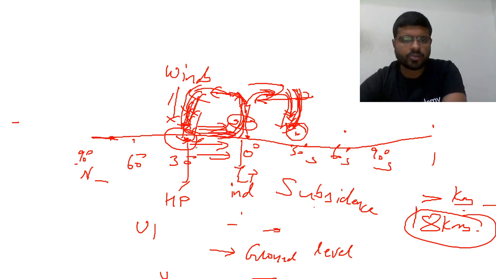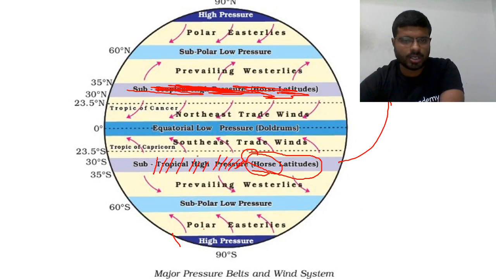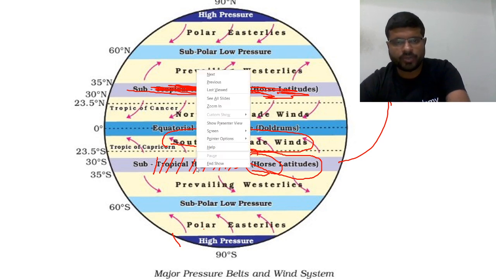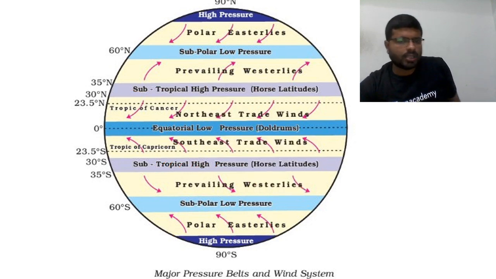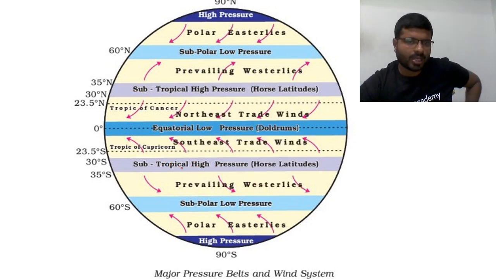These winds which are moving from the subtropical high pressure belt to the equatorial low pressure belt are called southeast trade winds in the southern hemisphere and northeast trade winds in the northern hemisphere. If you can see in this picture clearly, what is happening at the ground level between the subtropical high pressure belts and the equatorial low pressure belt, winds are moving from high pressure to low pressure.